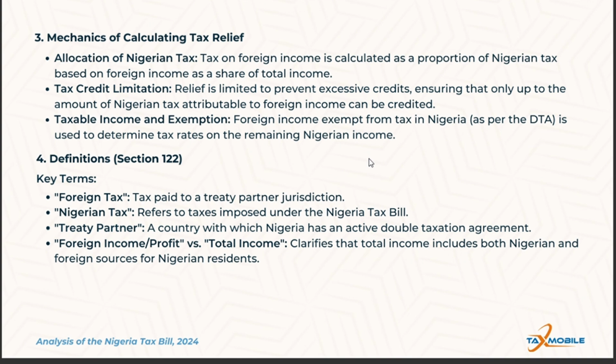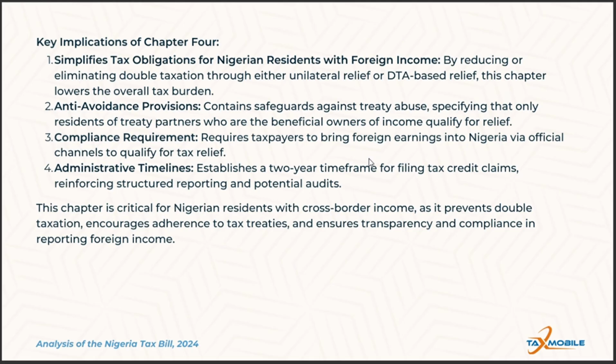So the implication of this, after having looked at the definitions, is that, one, it simplifies tax obligations for Nigerian residents with foreign income. By reducing or eliminating double taxation, Chapter 4 lowers the overall tax burden for residents with foreign income, encouraging compliance and cross-border economic activity.